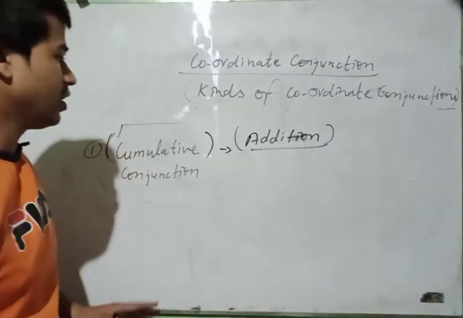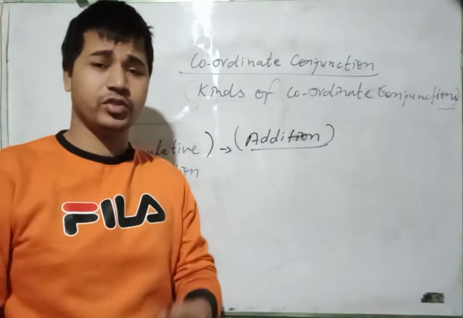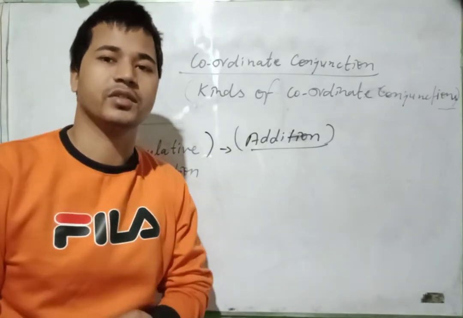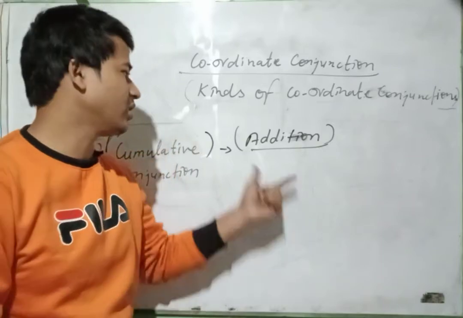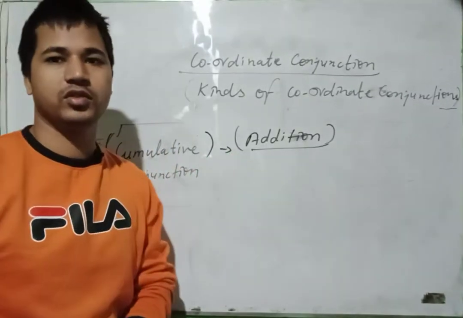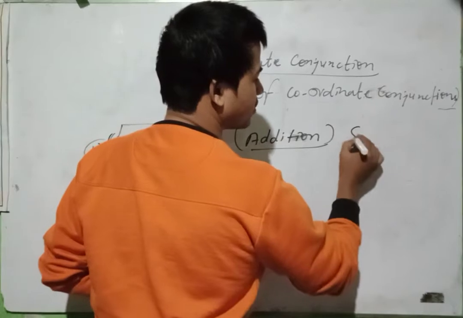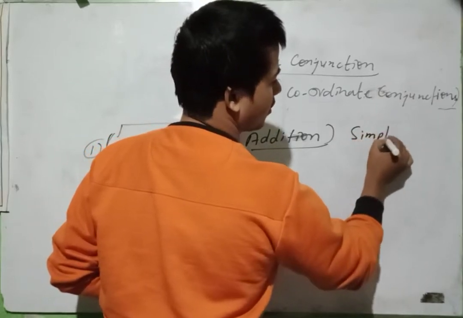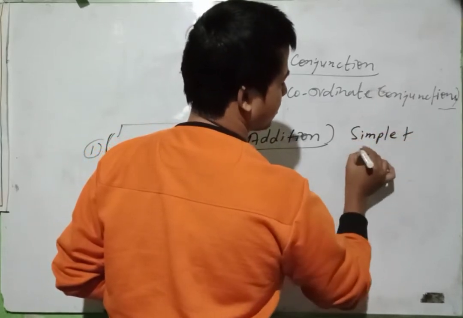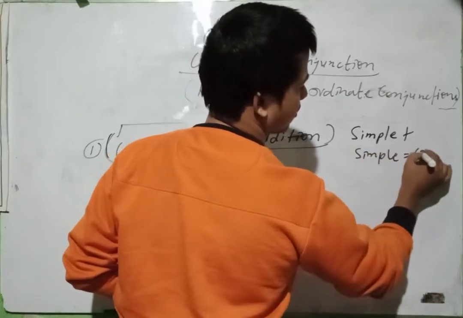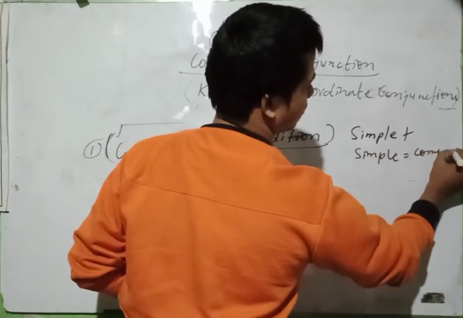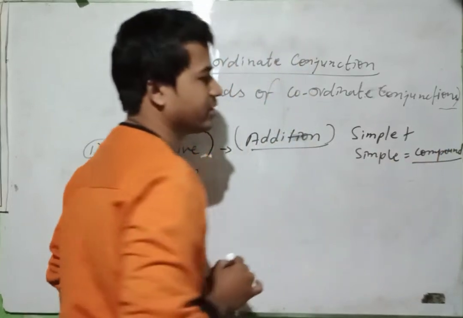Suppose one person is doing two works, and the sentences will be combined with the help of this addition. You know very well addition: simple plus simple equals compound. It makes a compound sentence.